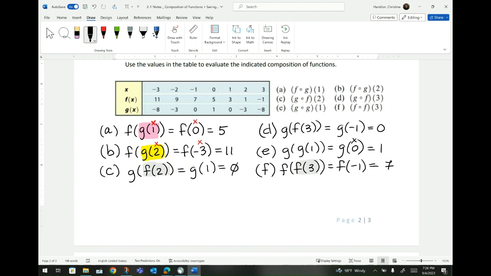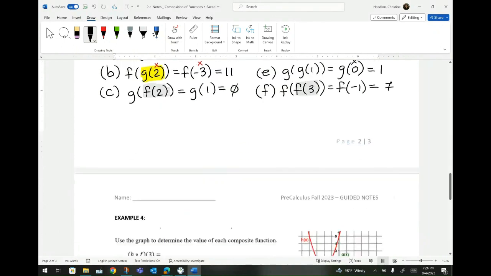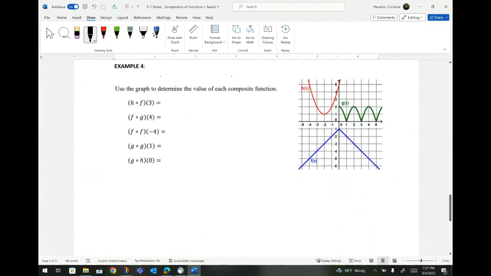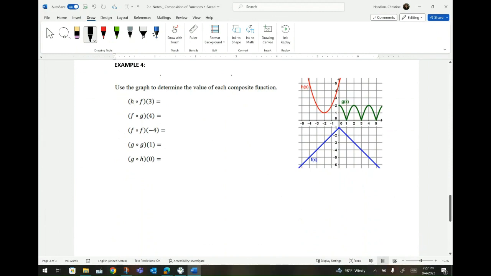Okay? So just remember, as soon as you find your x, start there to go find your y, and then the y value of your function becomes an x all over again. You also need to be able to handle graphs. Same concept, all right? So we still rewrite it as h of f of 3. But what you do is you start with the 3 and you go to your f function, and you have to read the graph instead of a table, okay?